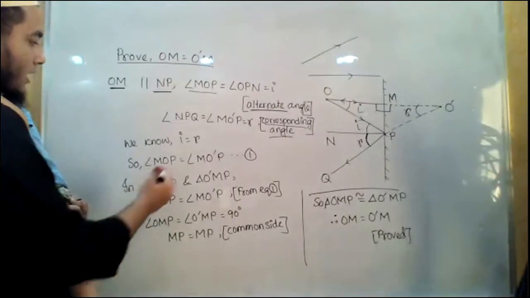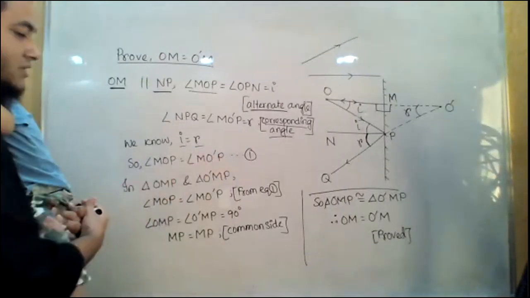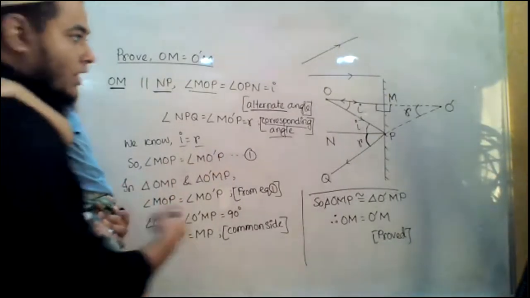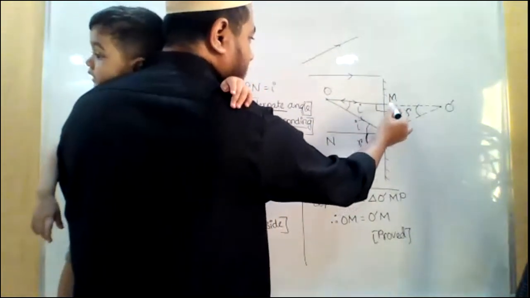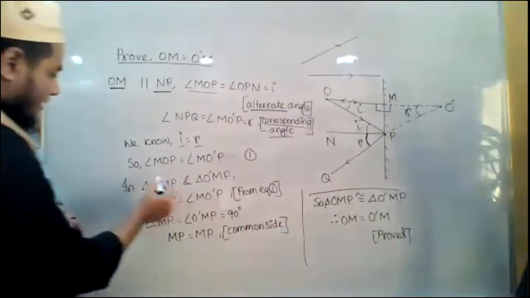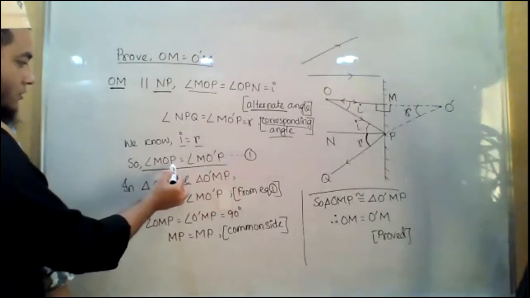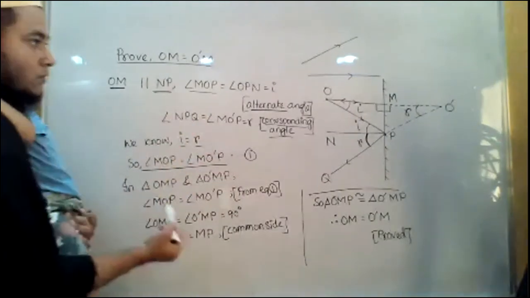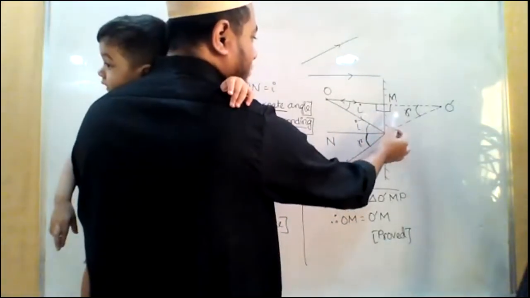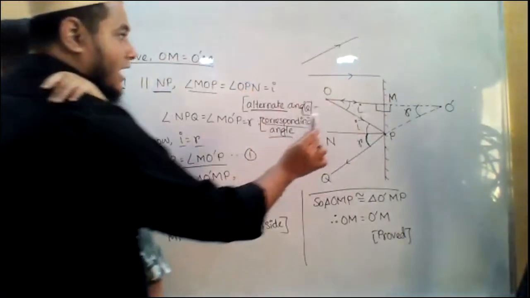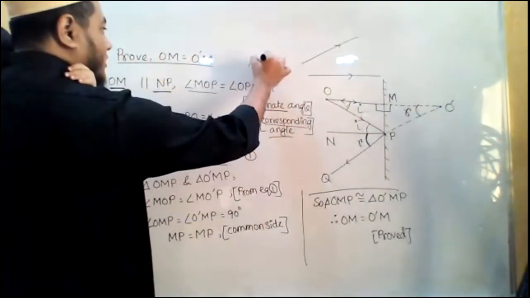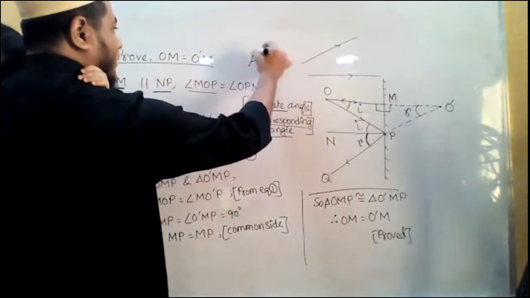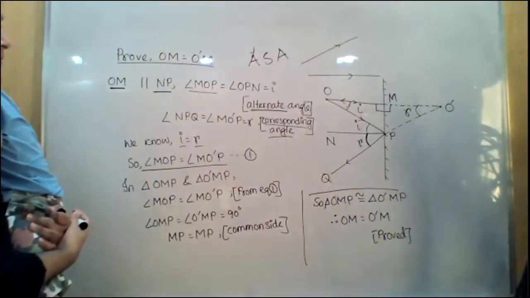Okay. So now as we know, the incident angle and the reflection angle are equal to each other. So I can write this angle is equal to this angle, that is MOP is equal to MO prime P, which I have written here. In between these two angles, I have triangles. I have already proved one angle is equal to another one, right? So our target was to prove two angles equal. One angle I have already proved equal.